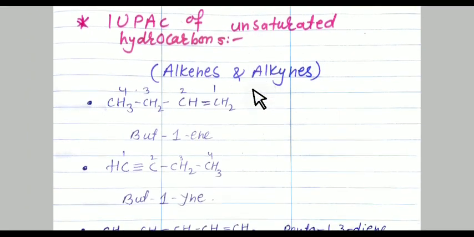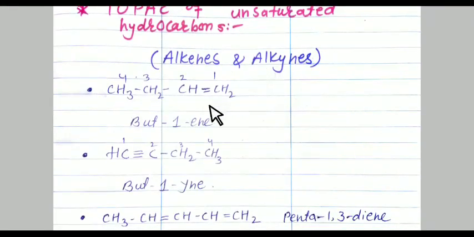Now, see here, first example, a double bond is there. So first we have to number the longest chain. And from where do we number it? Wherever the double bond is nearer, we have to number from that carbon only. See here, 1, 2, 3, 4. Here the double bond position is 1.